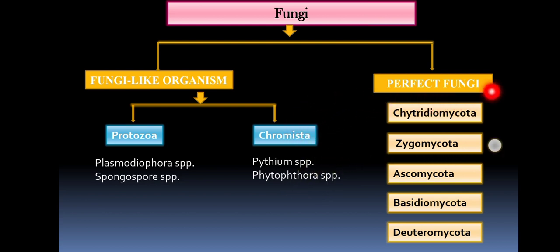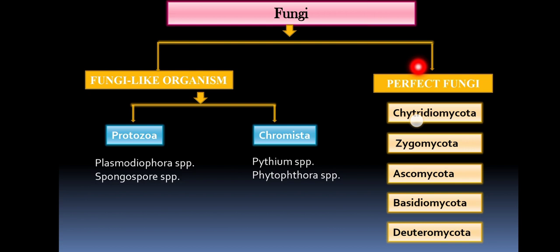Then coming to the perfect fungi group. The perfect fungi group contains all the characteristics of a perfect fungus, and it is divided into 5 major phyla. The first two phyla are considered as lower fungus group, whereas the last three are considered as higher fungus group based on the condition of the hyphae, that is the septate or aseptate condition. So Chytridiomycota and Zygomycota are considered as lower fungus, whereas these three, Asco, Basidio and Deutero, are considered as higher fungus. This classification is based on the spore production in it.